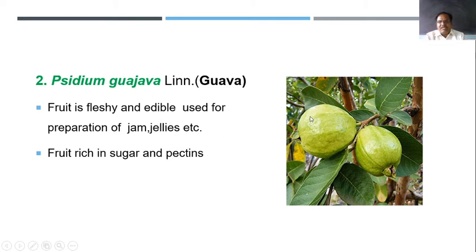In Maharashtra, most people eat this fruit and enjoy its sweet taste. The fruit is rich in sugar and pectins, and is used for eating purposes.